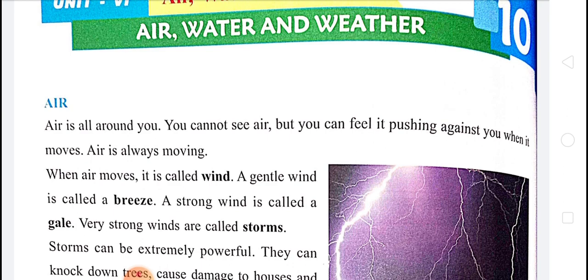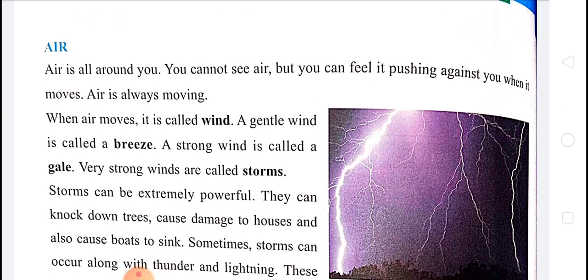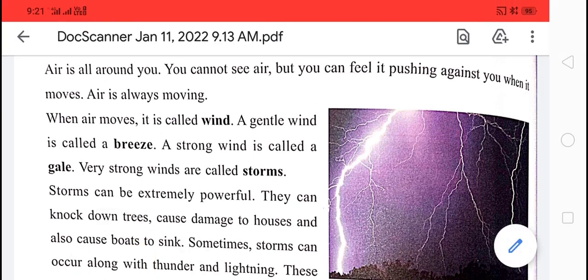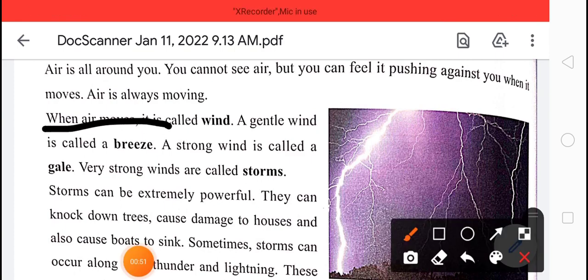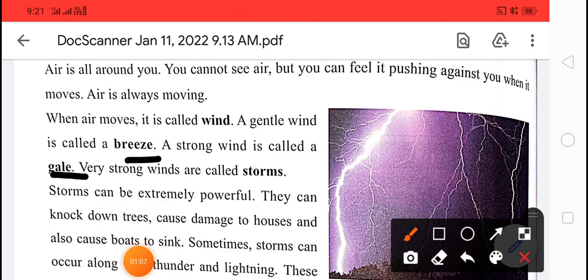Wind. A gentle wind is called breeze. What did we learn, students? When air moves, it is called wind, and a gentle wind is called breeze. Then next, a strong wind is called gale. Gale. Then very strong winds are called what?